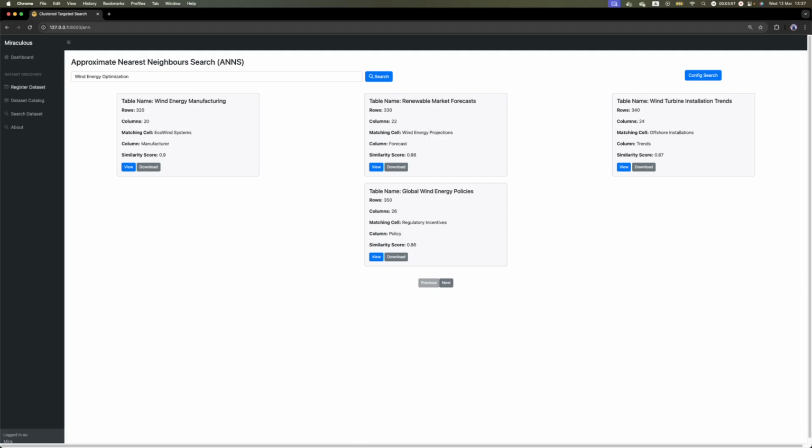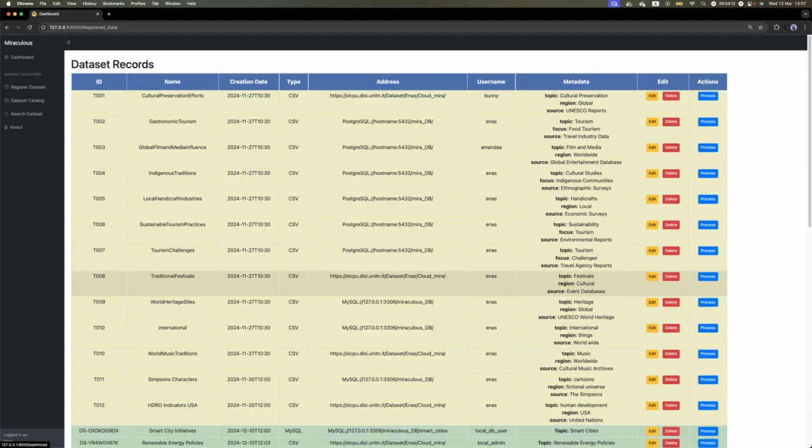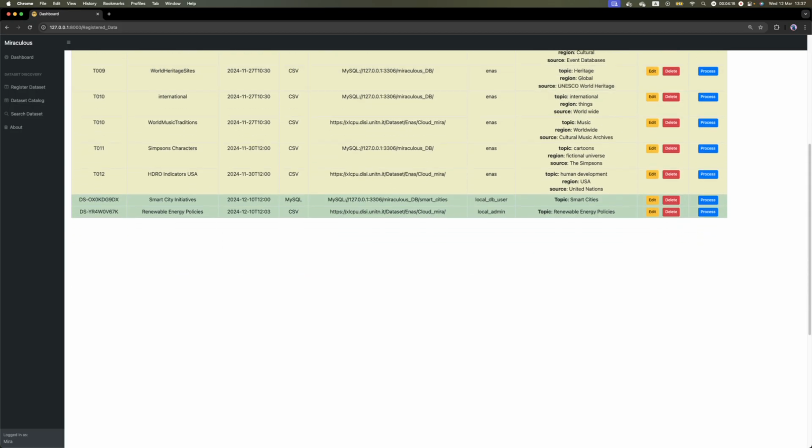Now, after discovering datasets, adding new data is seamless. With Miraculous, you can register a new dataset by simply providing the necessary details. The system then processes the dataset. That is an option that Miraculous offers.